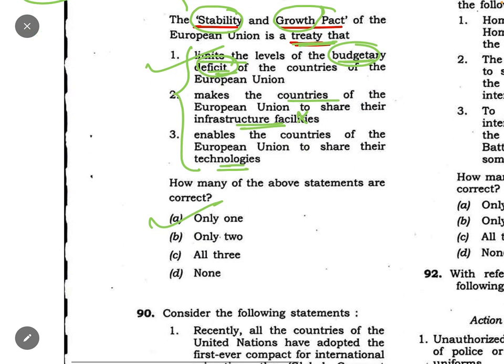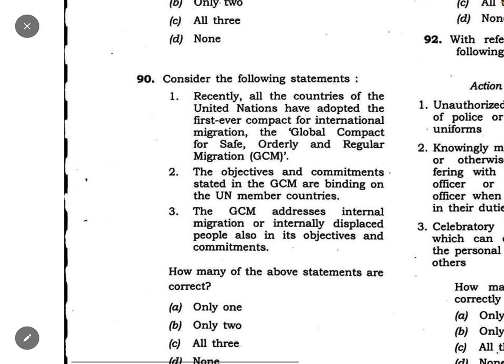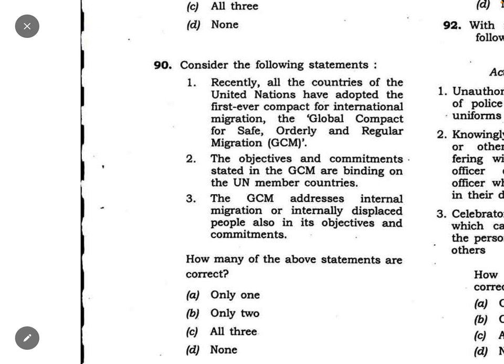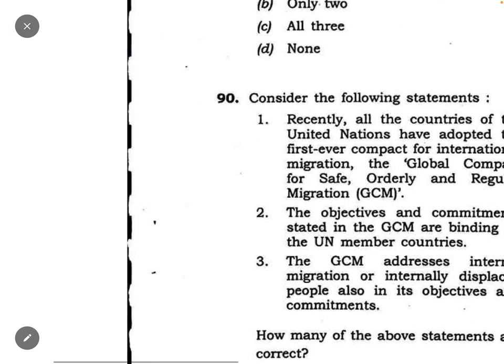This is how you can make logical guesses also. So that's why we are teaching you these tricks.